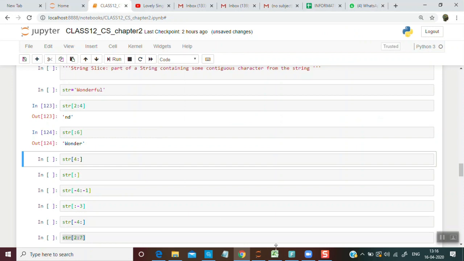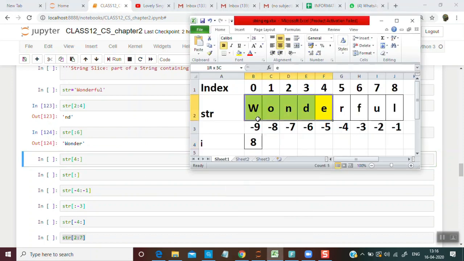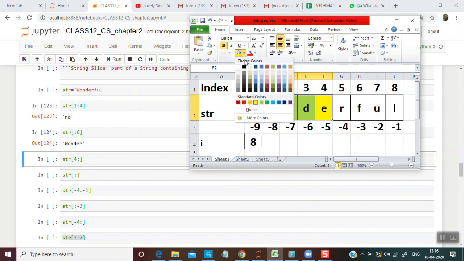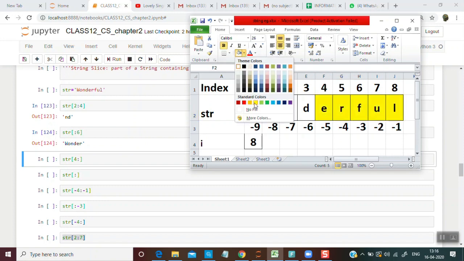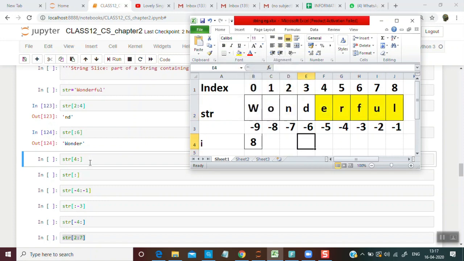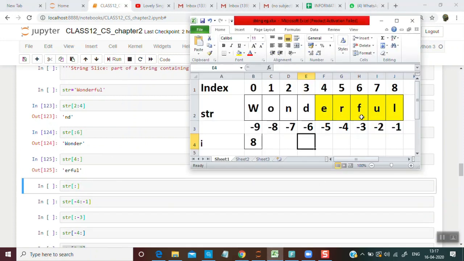I'll run this. You can see wonder. Next is [4:]. That means the starting index will be 4 and it will go till the end of the word. So we start from 4 and go till the end. Let's see the answer. Run. It's "ful". Can you see this?